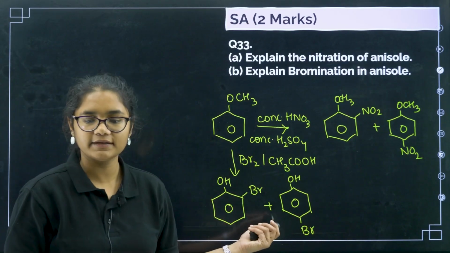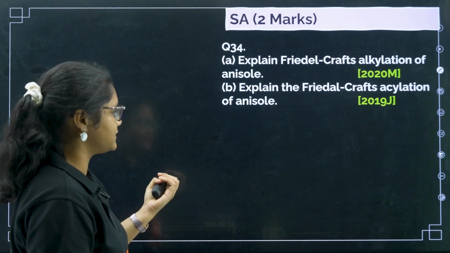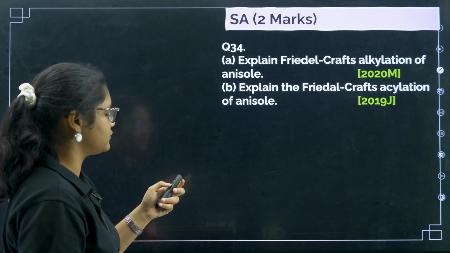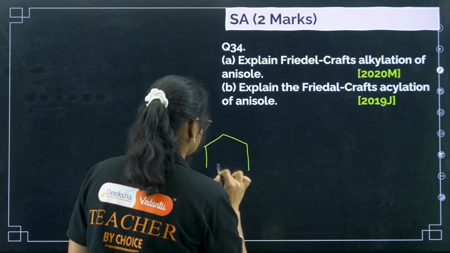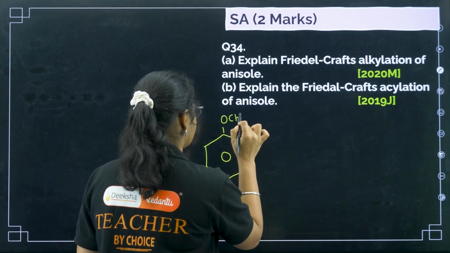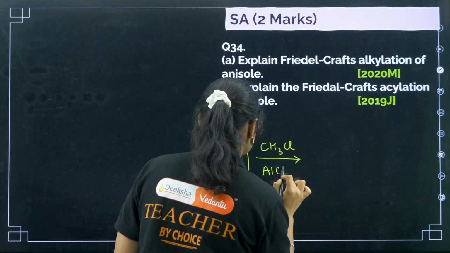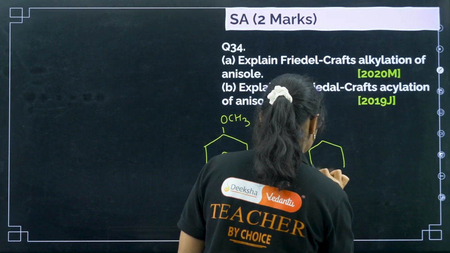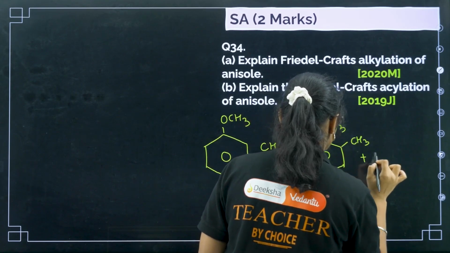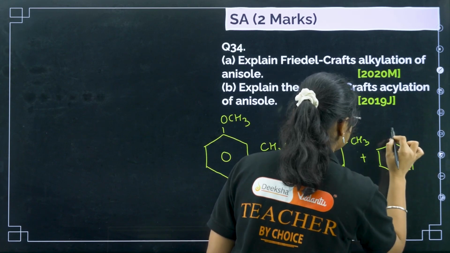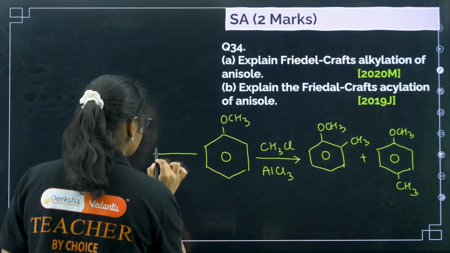Clear this one? Now question number 34: explain Friedel-Crafts alkylation of anisole and explain the Friedel-Crafts acylation of anisole. Here we can just write down the reactions. If you have anisole, for Friedel-Crafts alkylation you need CH3Cl and AlCl3. This one will give you OCH3 in presence of CH3, then you have here OCH3 in presence of CH3.